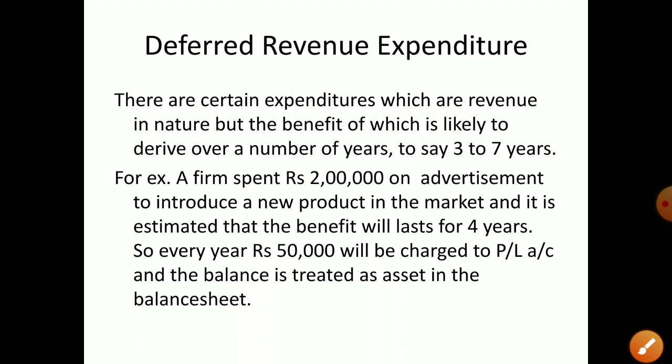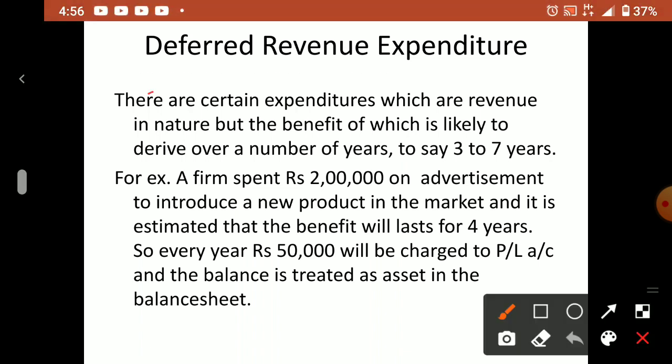Now another category of expenditure is deferred revenue expenditure. Deferred revenue expenditure means there are certain expenditures which are revenue in nature, but the benefit of which is likely to derive over a number of years, say 3 to 7 years. From the name you can say, this is in the family of revenue expenditure.